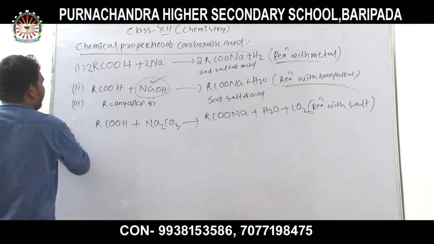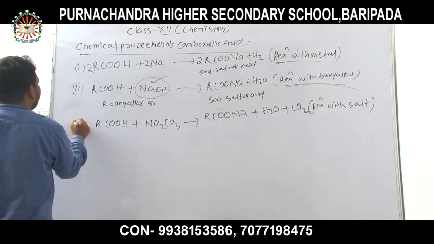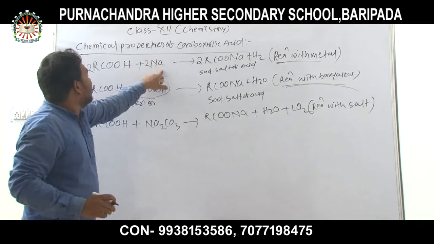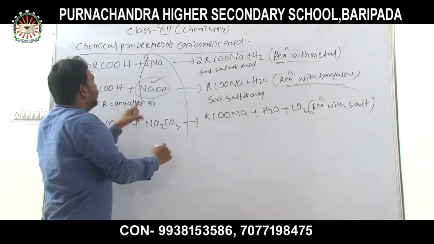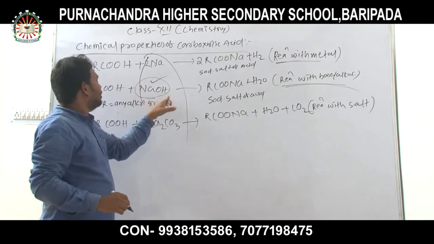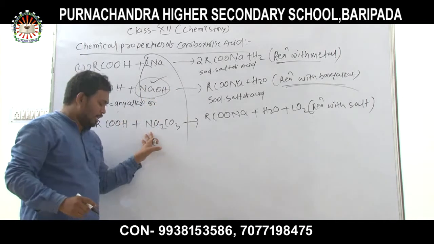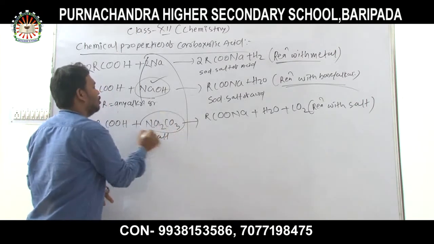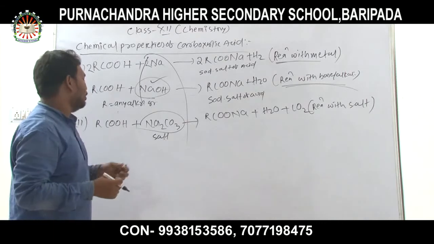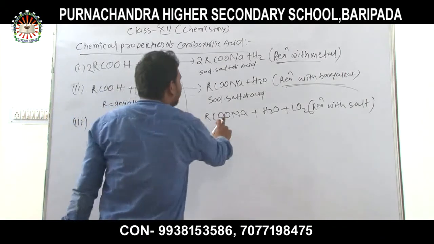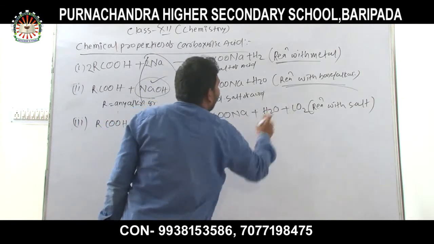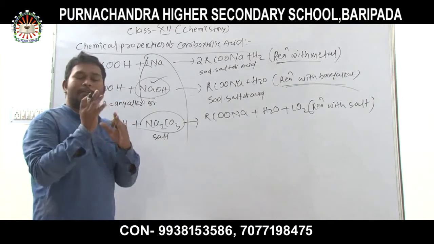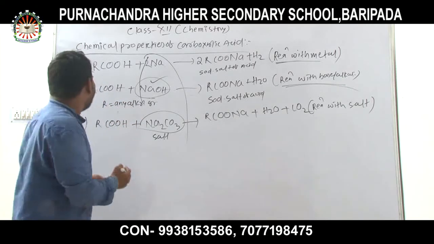These are the three properties of carboxylic acid: when carboxylic acid reacts with a metal, when it reacts with a base, and when it reacts with a salt, any salt, that is sodium carbonate or sodium bicarbonate also. The sodium salt of the acid is formed along with water and carbon dioxide. That heading is reaction with salt. Then another property.